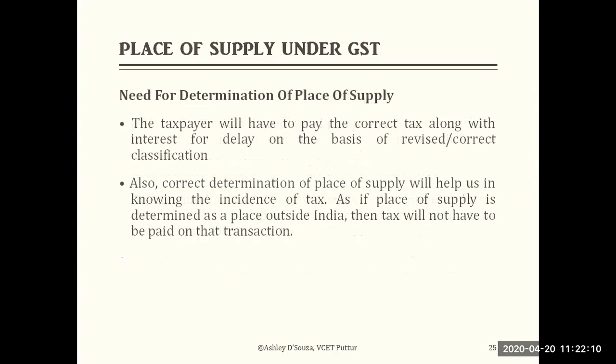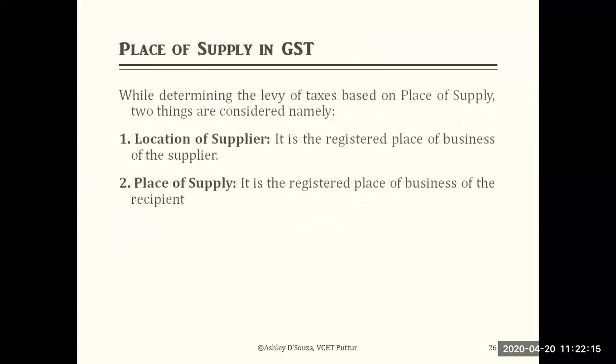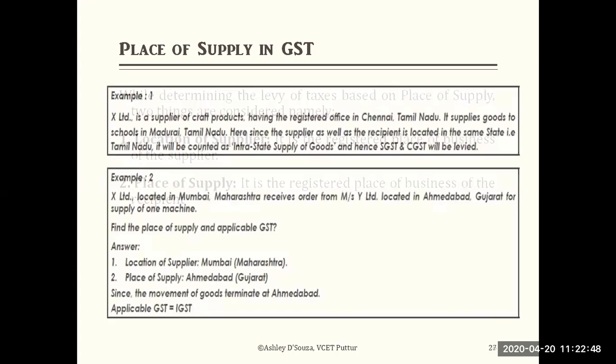So there are two kinds in this. That's the reason: place of supply and GST. You could see these two things. Location of the supplier is the registered place of business of the supplier, the location where the supplier's business is registered. And place of supply is the registered place of business of the recipient, the receiver of the goods or services, the location where his business is registered. That is considered as the place of supply.